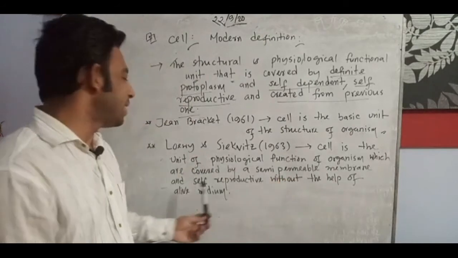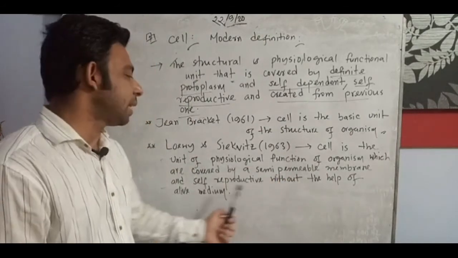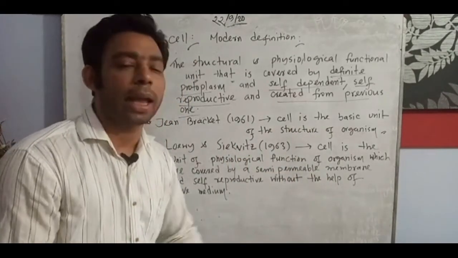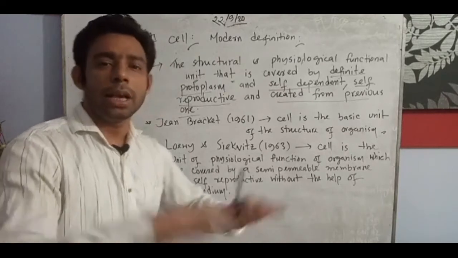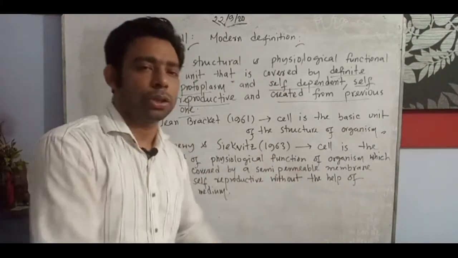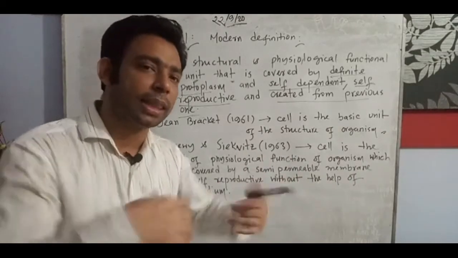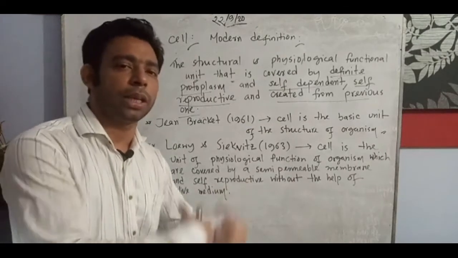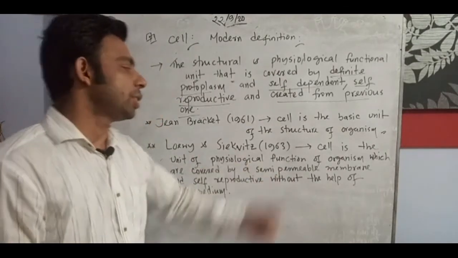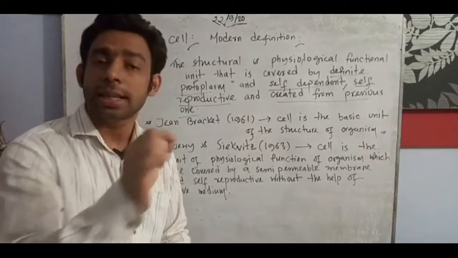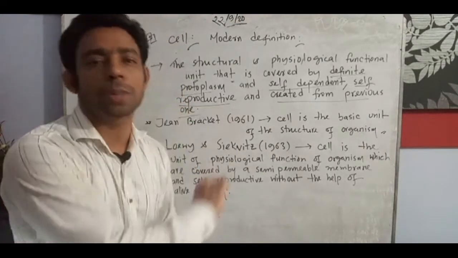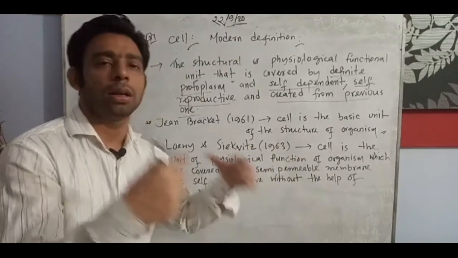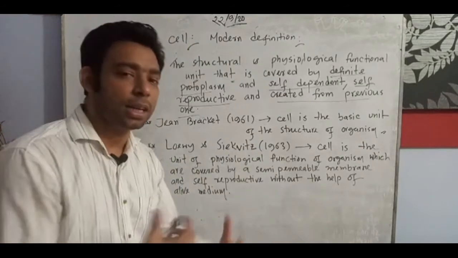So the cell is covered by a semi-permeable membrane and self-reproductive, as I already told in the modern definition, without the help of an alive or fresh medium, any medium. They can reproduce themselves, so they can produce offspring and grow new ones. So Loewy and Sienkiewicz in 1963 gave this definition. It is asked for 1 mark: define the cell, who gave this definition, and in which year. In 1963.